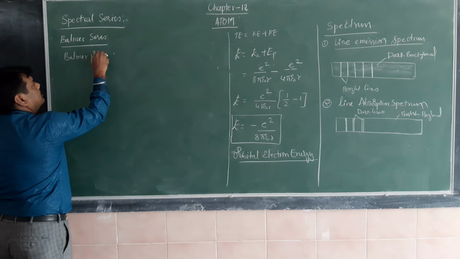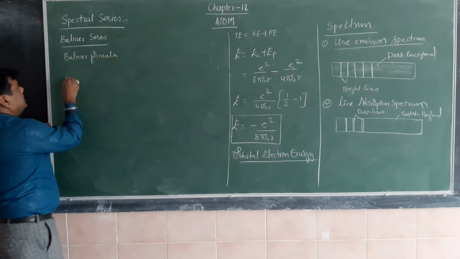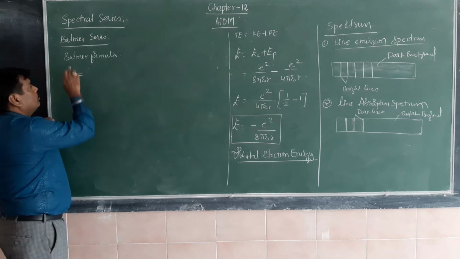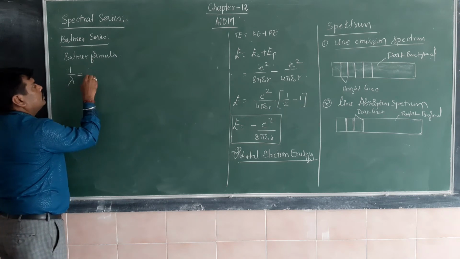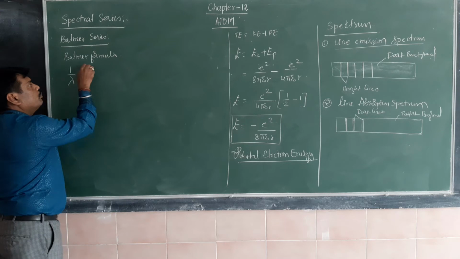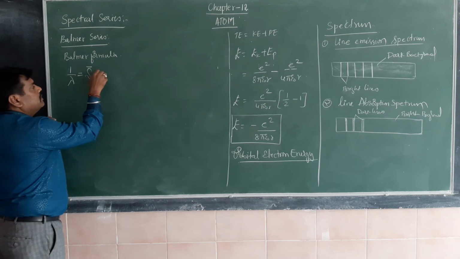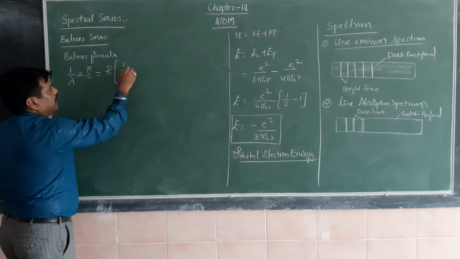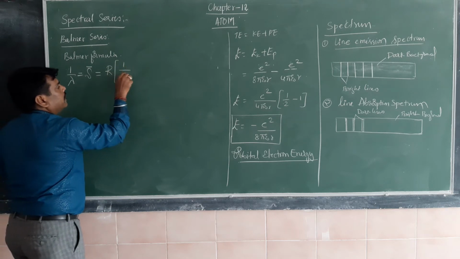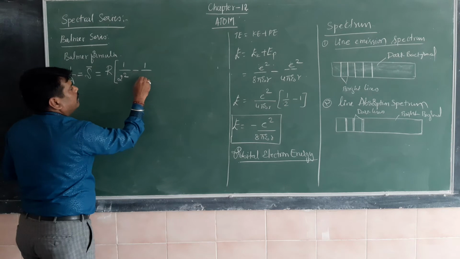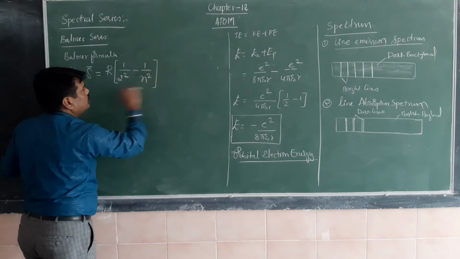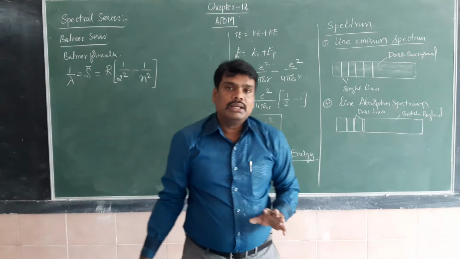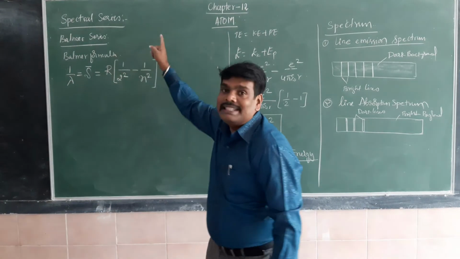According to that, 1 by lambda is the wave number, represented as nu bar, which can be calculated using R into 1 by 2 square minus 1 divided by n square. This is the formula given by Balmer, who invented the first spectral series.